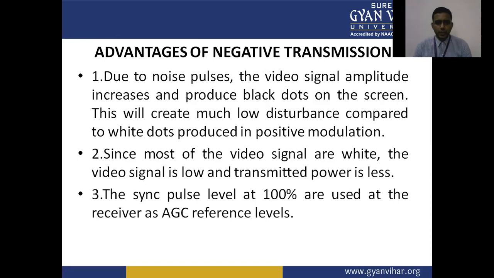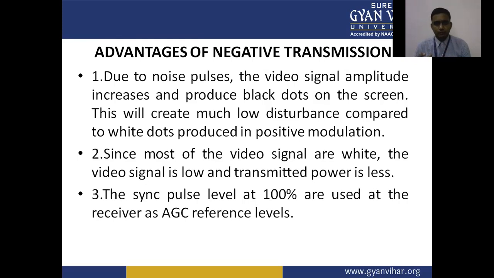Due to noise pulses, the video signal amplitude increases and produces black dots on the screen. In this system, we have some noise pulses. The video signal amplitude increases because noise is mixed with the video signal, so the amplitude of the video signal slightly increases and produces black dots on the screen.